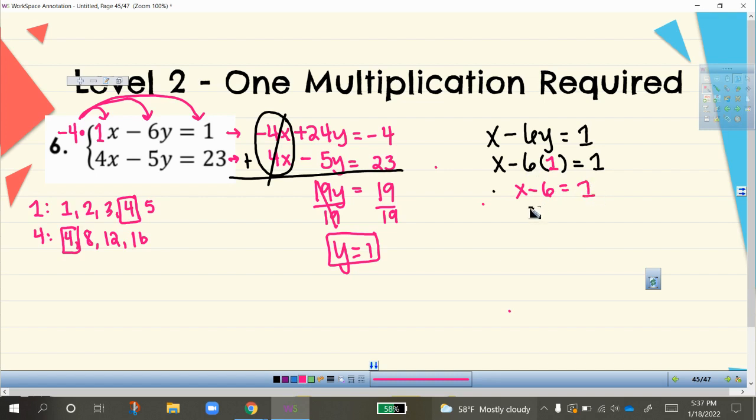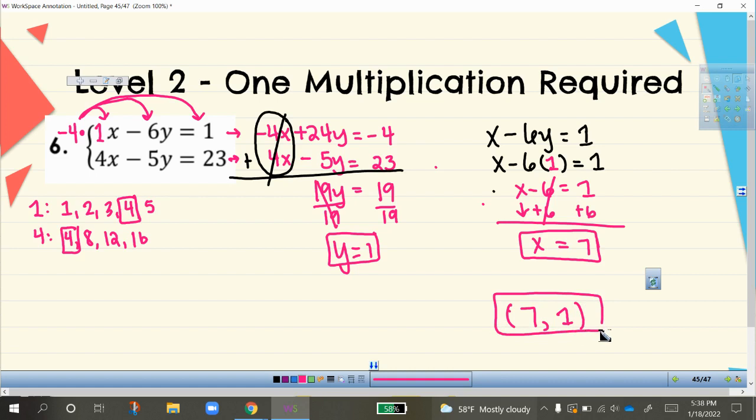And I'm going to go ahead and solve. So I'm going to add 6 to both sides. I'm left with x equals 7. So my solution to this system of equations is 7, comma 1. Final answer.